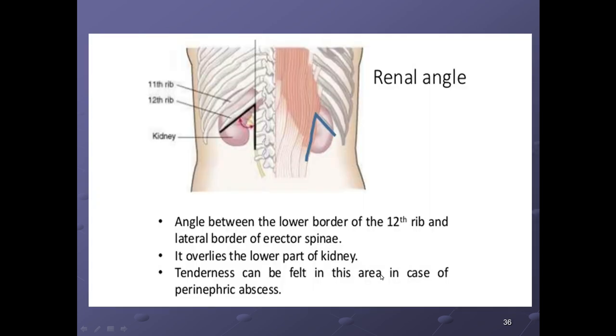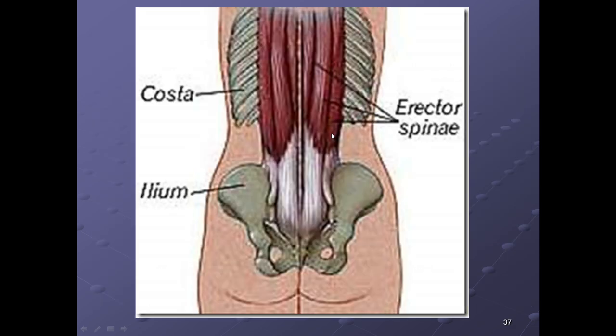Let's see now what the renal angle is. It's the angle between the lower border of the 12th rib and the lateral border of the erector spinae muscle. These are the muscles of the back. It lies over the lower part of the kidney. And sometimes when there is an abscess, a formation of pus, pain can be felt in this area. That is the renal angle. So you can see the erector spinae muscles of the back.